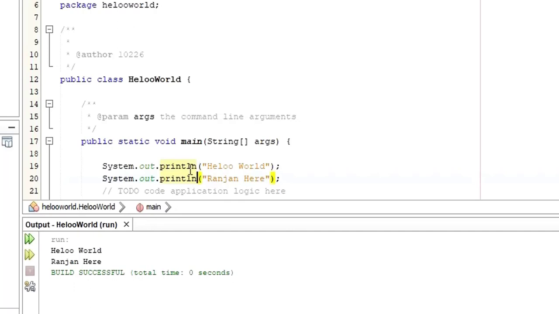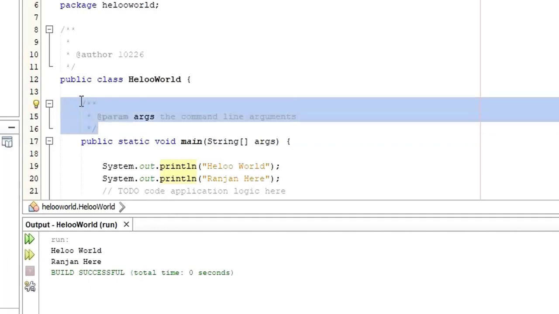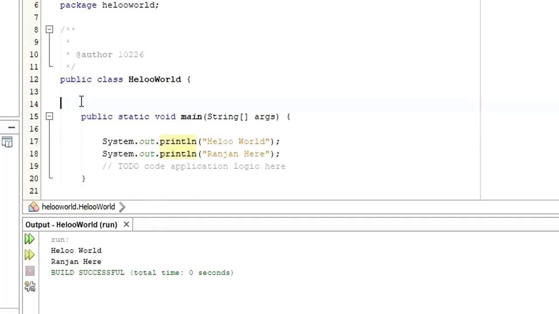When you use static as a keyword, if you want to access any value of a method that belongs to a static method, there is no need for you to create an object. I know what I am telling you is quite confusing. So let me do this. This is a command line, right? So let me just get rid of this command line.